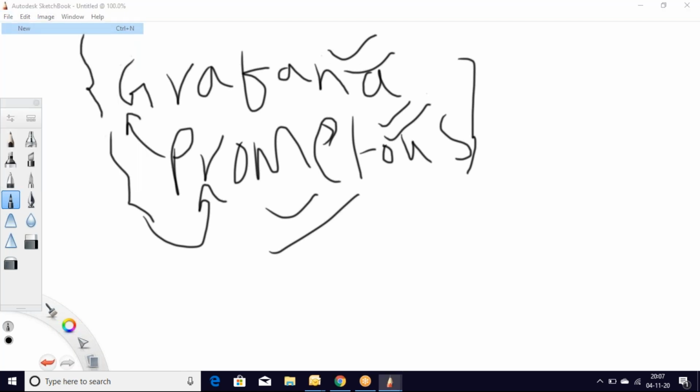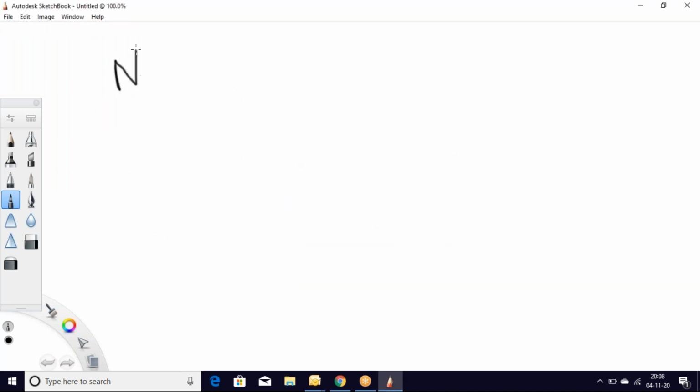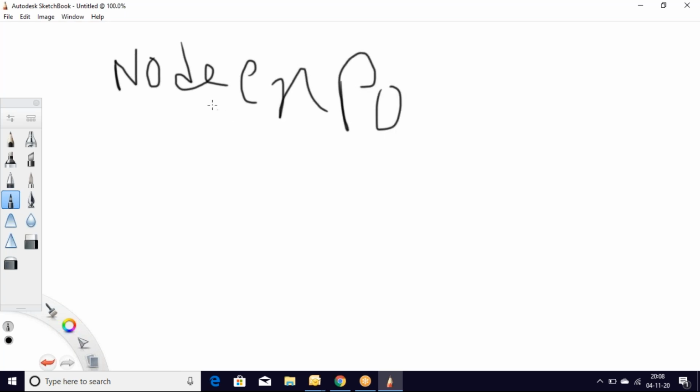One more thing is, we need to look at an important thing that is known as node exporter. That would be the term we are using here, node exporter. So what is this node exporter? That would be the question.